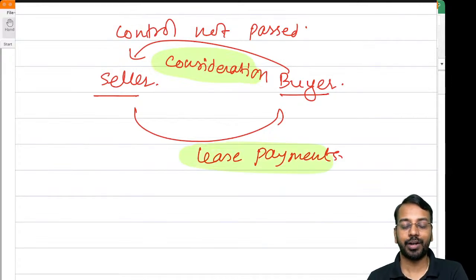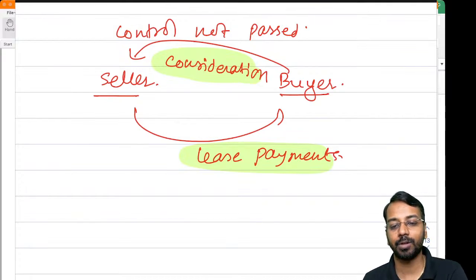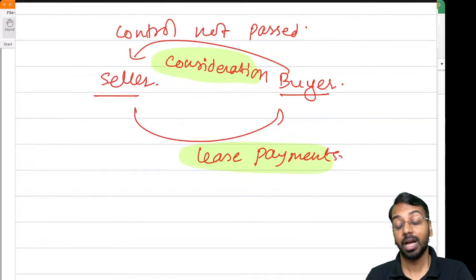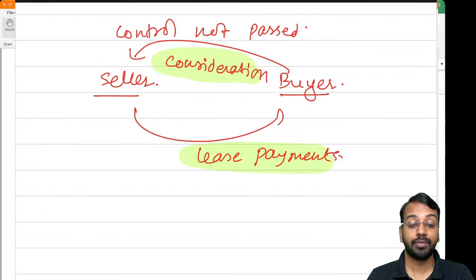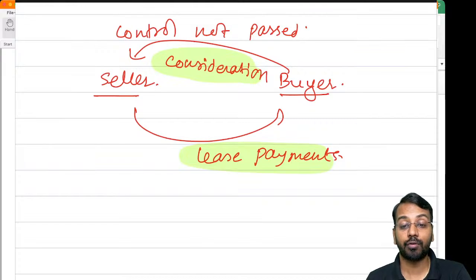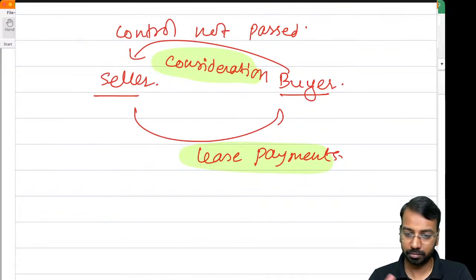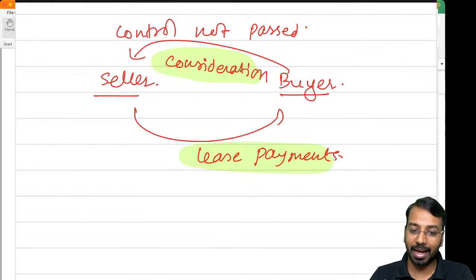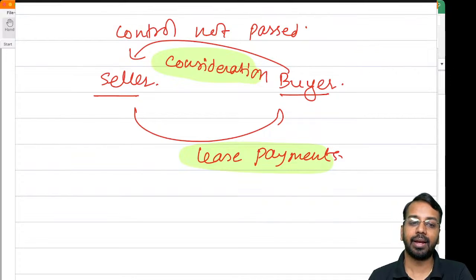You will account for it as a financial liability and financial asset as per Ind AS 109. That is the aspect when the control is not passed. But if the control is passed, what do we do? If the control is passed, we will account for the right of use asset, and the asset will also be derecognized, and the lessor will apply the lease accounting model.